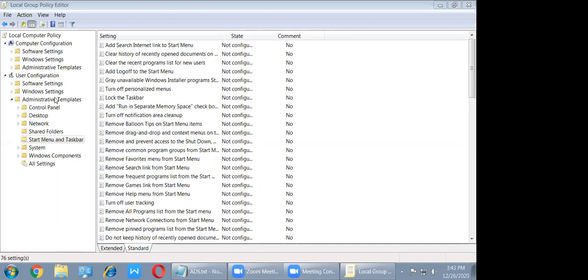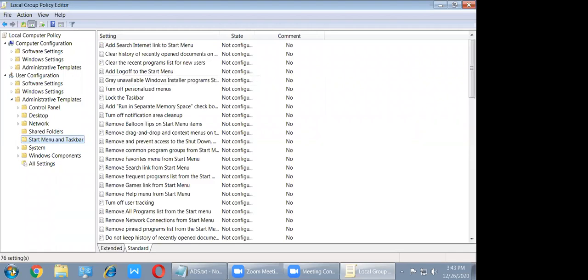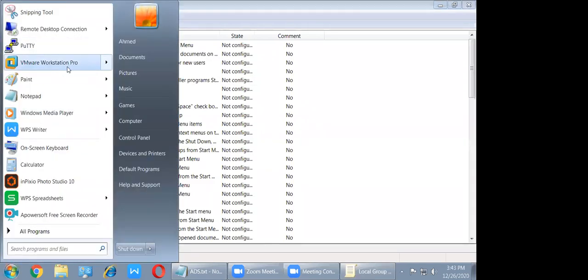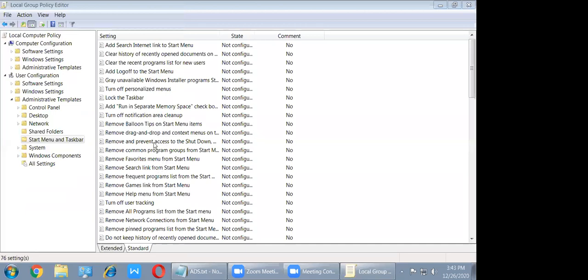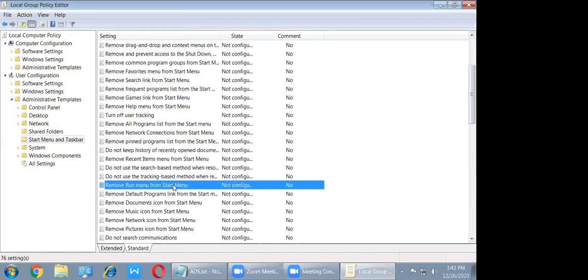So how can you disable and stop the start menu items? Go to administrative template, then start menu and taskbar. Here, when I click start, how many things are available? Everything is here. In that, I need to select remove run menu from start menu.